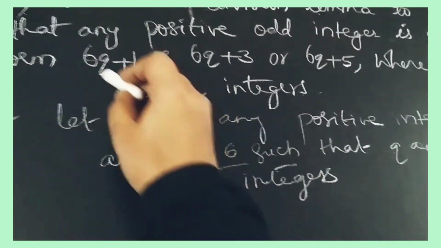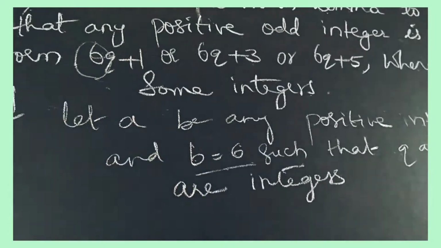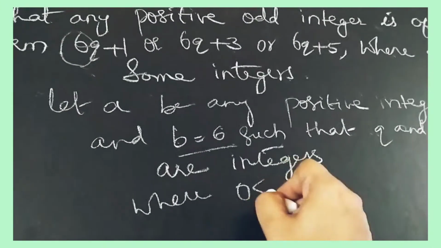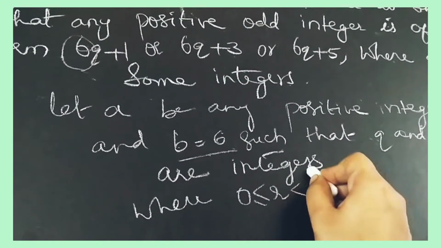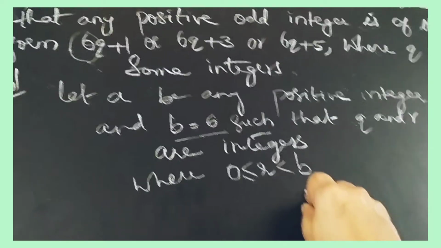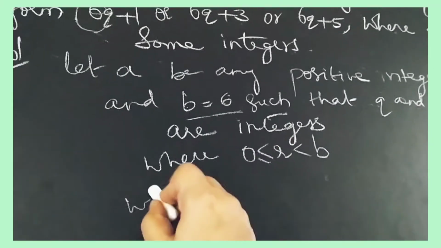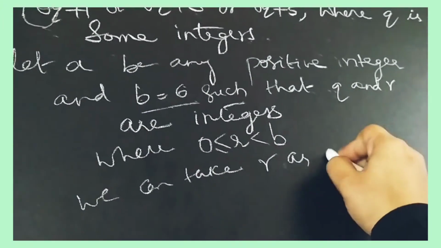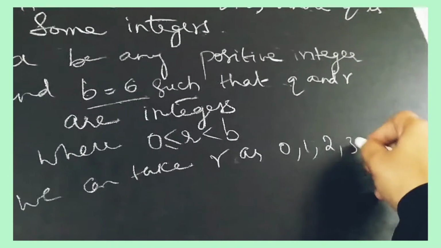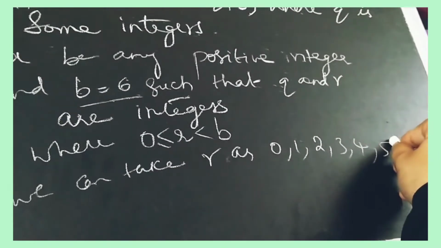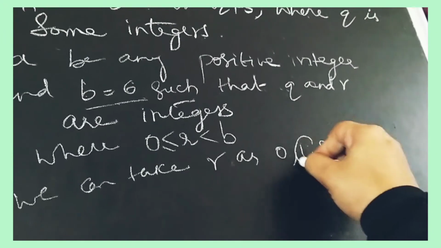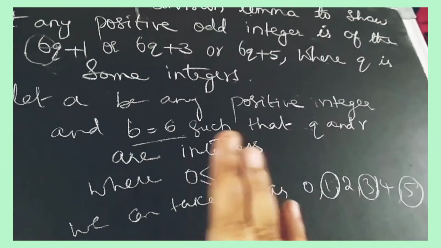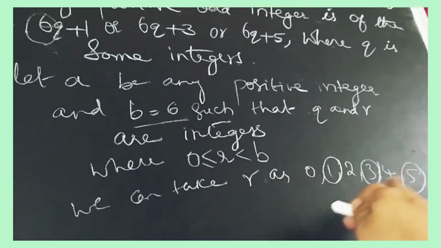So b is equal to 6. Here 6 is given. Now 0 is less than or equal to r and r is less than b. We know this. So we can take r as 0, 1, 2, 3, 4 and 5. So what are the odd numbers here? 1, 3 and 5. In the question it is given positive odd numbers. That's why we are taking these numbers.